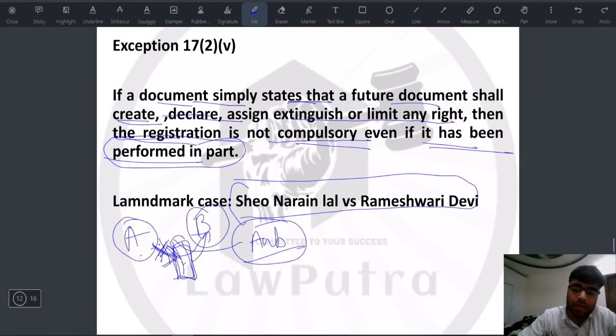Just because the arbitration agreement says that B will get certain property, the arbitration award would say that A has to create another document, and by that document it will go to B. तो ये पहला वाला जो अवार्ड है ये रजिस्टर नहीं होगा, जो बाद में A डॉक्यूमेंट क्रिएट करेगा that will be registered. Okay, so read this case. This is a very landmark case actually. So if possible, do read this case completely.